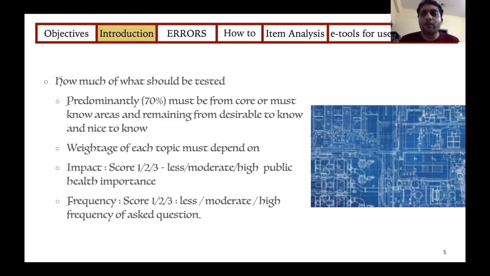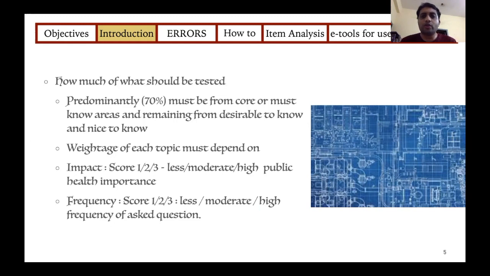So how much of what should be tested? In the current scenario, we may be giving a lot of MCQs to our students. Whatever topic I take, I may indirectly be giving them the same number of MCQs. So overall, if we have covered 5 topics and at the end of the month you want to conduct an MCQ test, we actually give a similar number of questions from all topics. But this should not be the scenario.